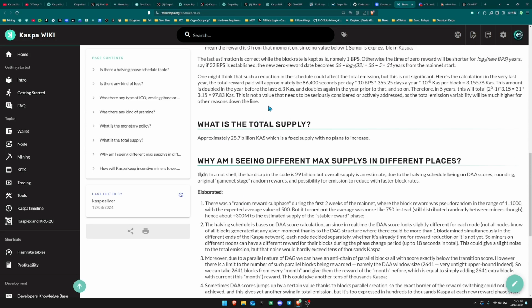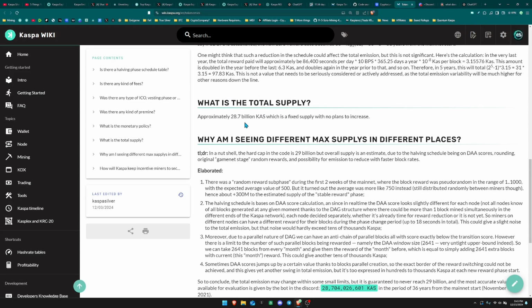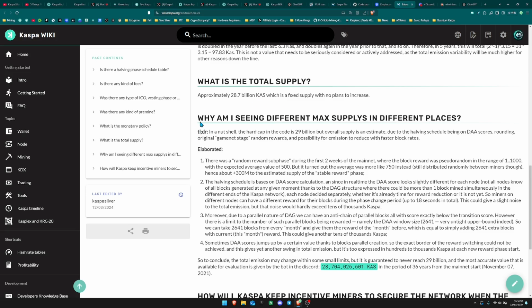So it says right here, what is the total supply? Approximately 28.7 billion CAS, which is a fixed supply with no plans to increase. Then it asks the question, why am I seeing different max supplies in different places? It says, in a nutshell, the hard cap in the code is 29 billion, but overall supply is an estimate due to the halving schedule being on DAA scores. So this is kind of good that I decided to explain this to you guys first. And then it says rounding, original GameNet stage, random rewards, and possibility for emission to reduce with faster block rates.